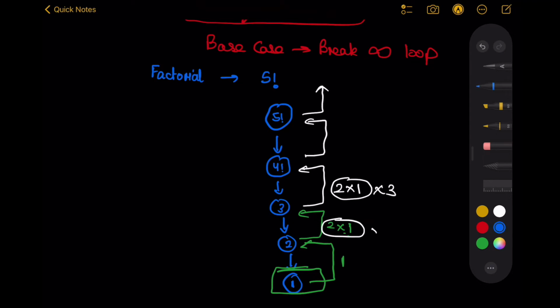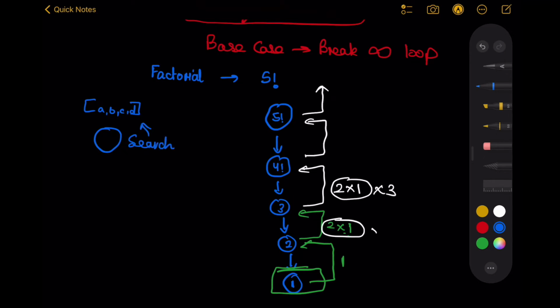Now in this recursion tree, to solve the problem of 5 factorial, I just need to solve 4 factorial. But there might be a case where you need to solve 2 subproblems to be able to solve the problem. So let's assume that you were given an array and you need to search basically if a term exists in this array or not.